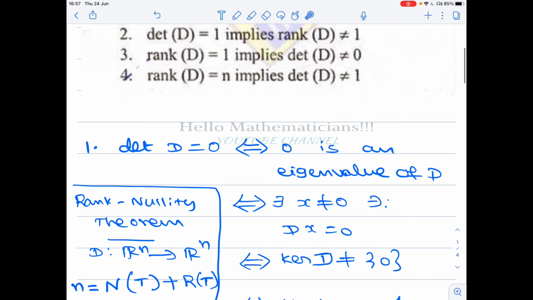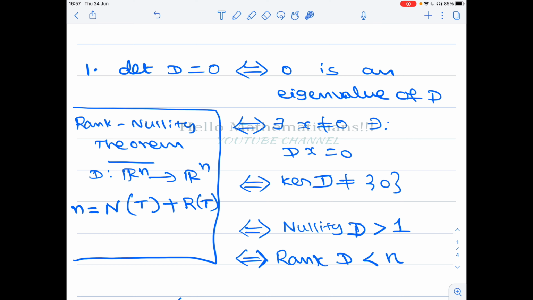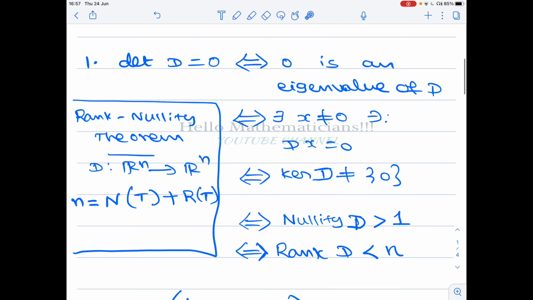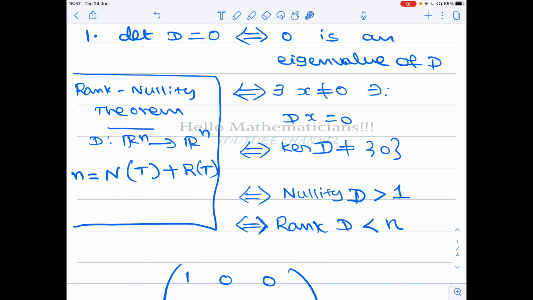That is the question. By definition, determinant equals 0 if and only if 0 is an eigenvalue of D. Why? Determinant is the product of the eigenvalues, right? So if the product has to be 0, one of the numbers has to be 0. So determinant equals 0 if and only if 0 is an eigenvalue. 0 is an eigenvalue means what? You can find an eigenvector x not equal to 0 such that Dx equals 0 times x. But 0 times x equals 0, so we get this condition.